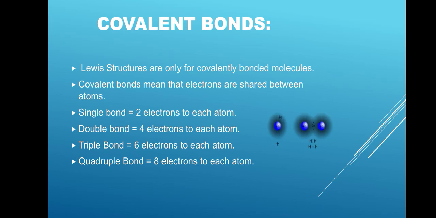Covalent bonds. Lewis structures are only for covalently bonded molecules. Covalent bonds mean that electrons are shared between atoms.